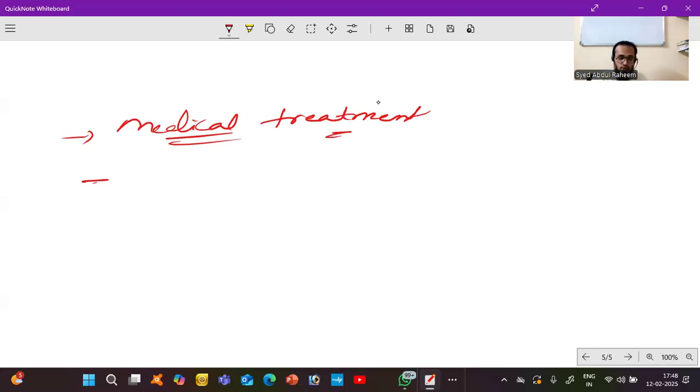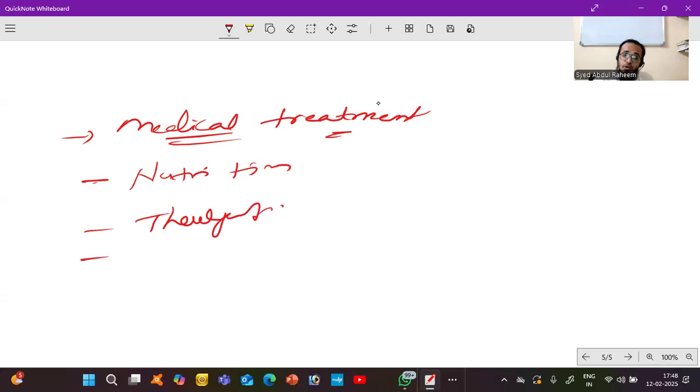You have to advise according to the disease. The nutritional and therapeutic diet, feeding, and monitoring, and you have to support that. These are the things you have to remember.